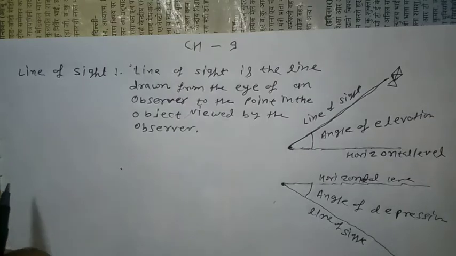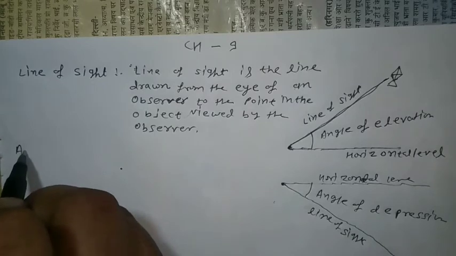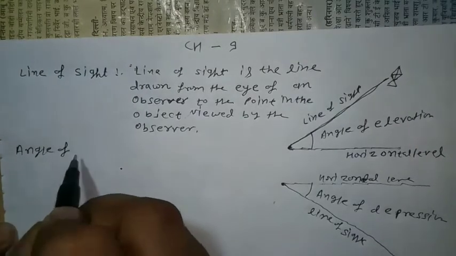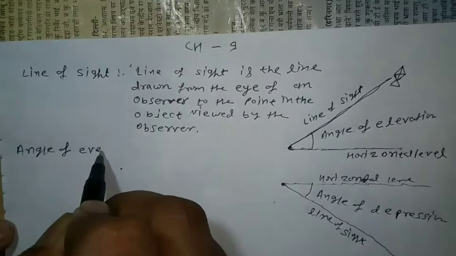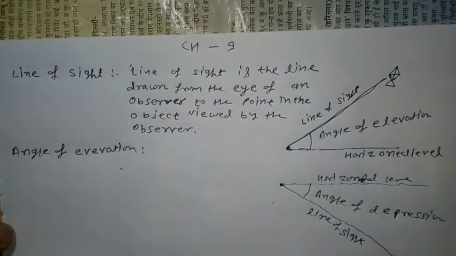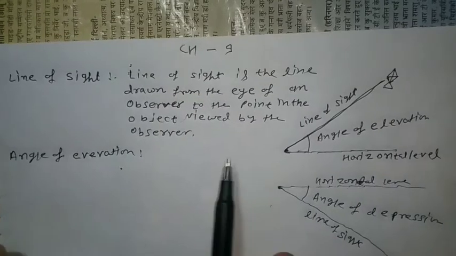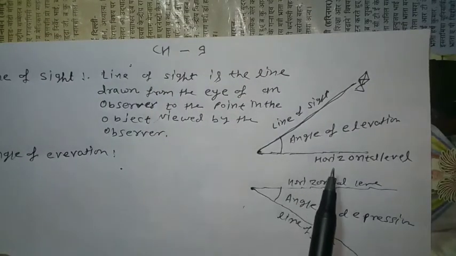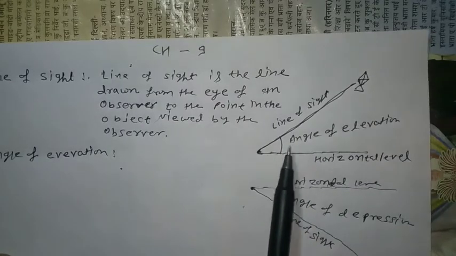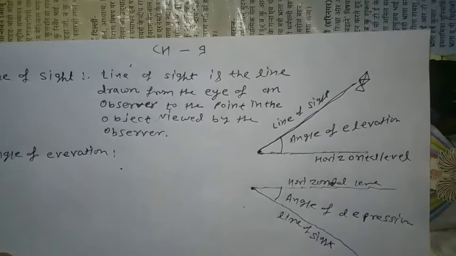The next, angle of elevation. Simply you can say the angle between line of sight and horizontal line. Okay.